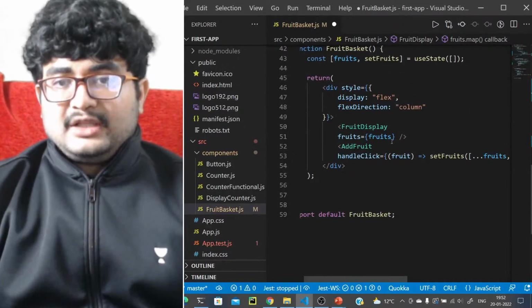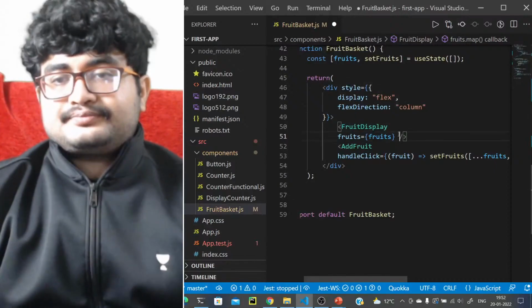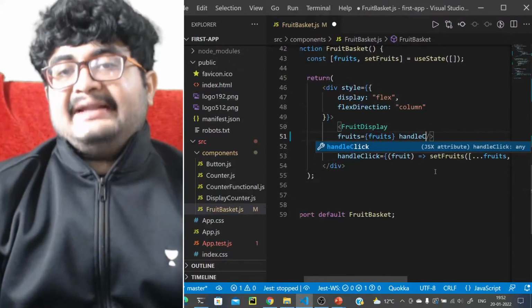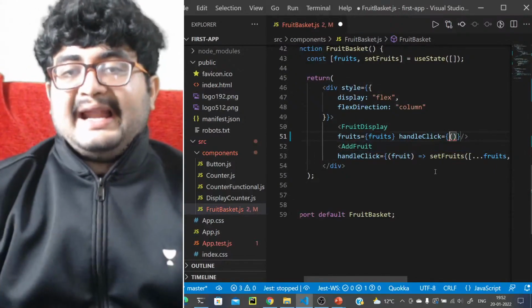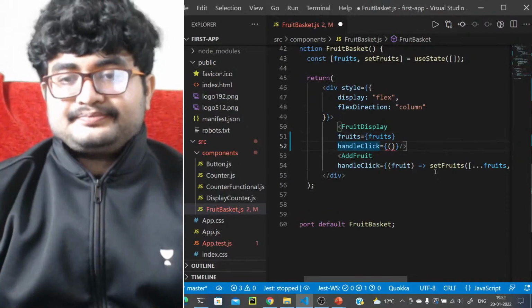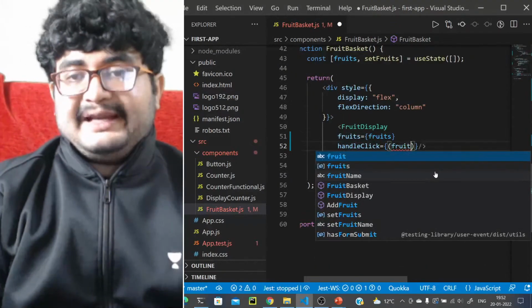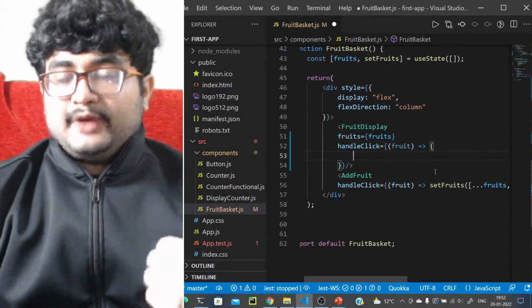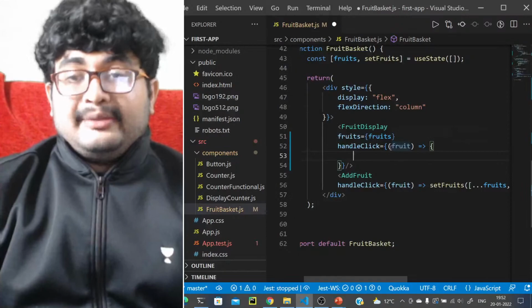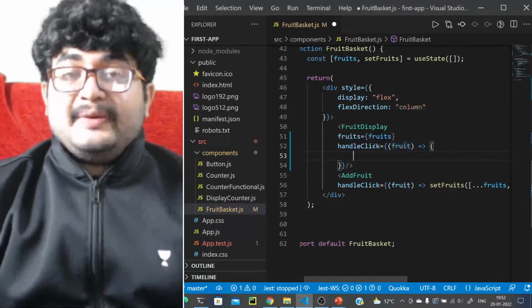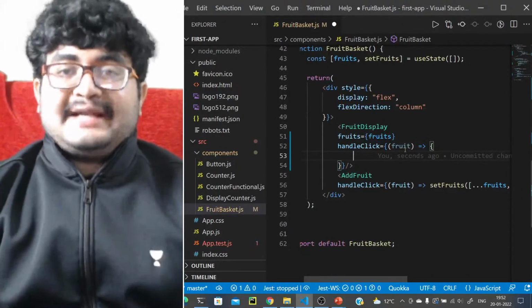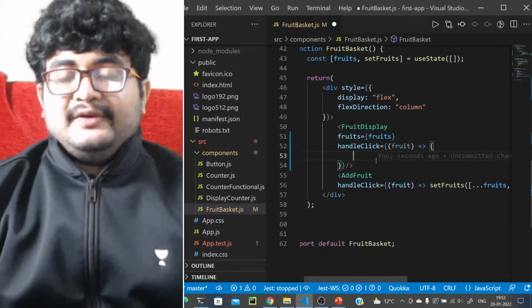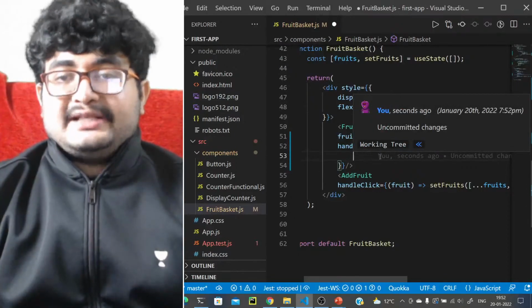So what do we have here? Fruit display. To this we are adding a handle click logic as well, right? So what it will get? It will get a fruit. Now what do we want to do here? Just think about it. What do we want to do? We want to remove this fruit from the list. That is, we want to filter out all other fruits that are not this fruit, right?